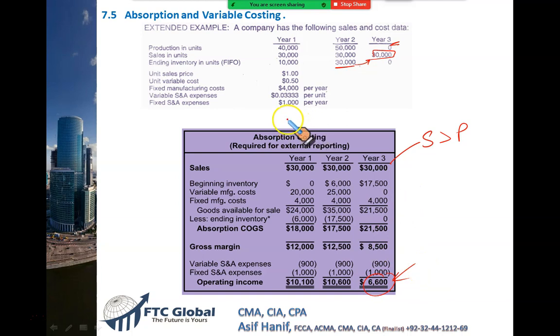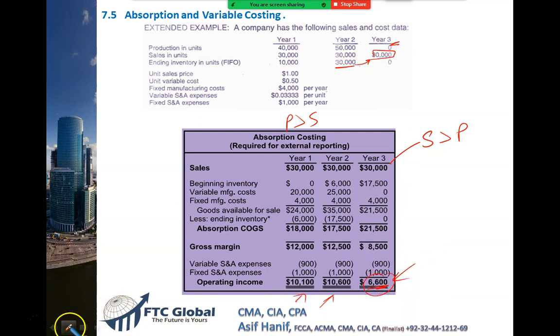See, whenever your production is more than sales, you have high profits. But when your sale is more than production, all the previous cheating, all the previous transferring of fixed costs into the finished goods, it eventually is released to the income statement. And look at the profit.